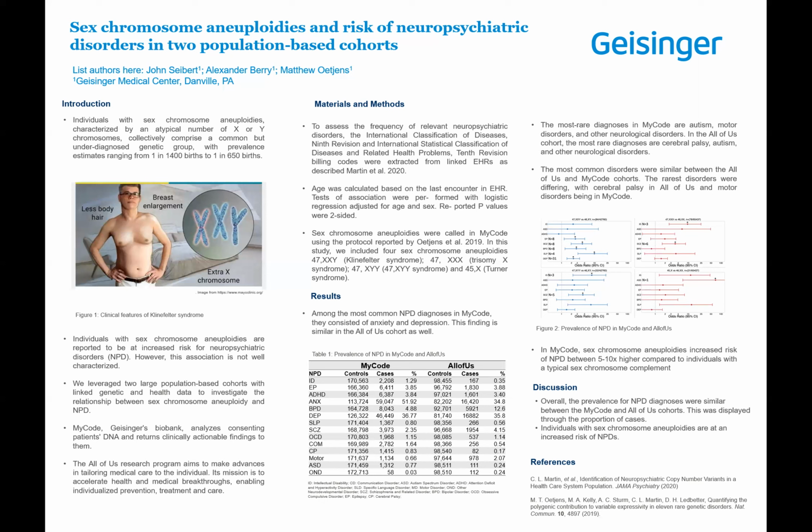In my code, sex chromosome aneuploidies increase the risk of NPDs between 5 to 10 times higher compared to individuals with a typical sex chromosome complement. So overall, the prevalence of NPD diagnoses was similar between my code and All of Us, and this is displayed through the proportion of cases. Individuals with sex chromosome aneuploidies were at an increased risk of NPDs.